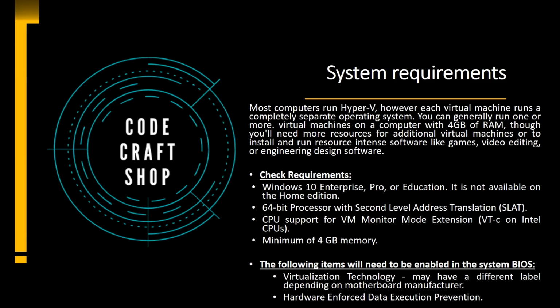The following items will need to be enabled in the BIOS. There are certain other limitations, like if your BIOS does not support virtualization technology, then you will not be able to use this Hyper-V virtualization feature on your Windows 10. Another is hardware enforced data execution prevention. These two features, virtualization technology and hardware enforced data execution prevention, should be enabled in order to use Hyper-V on your system.